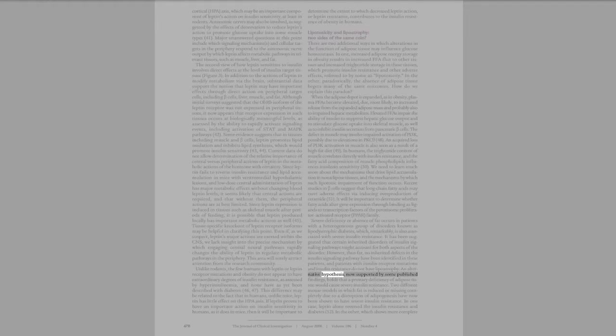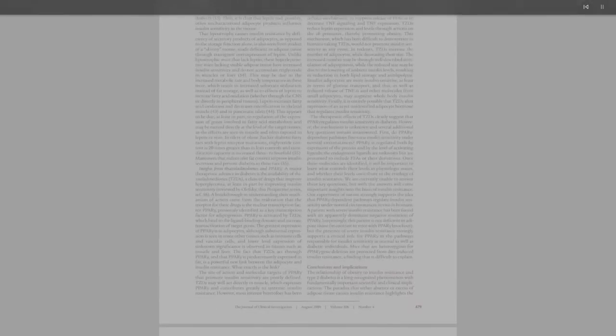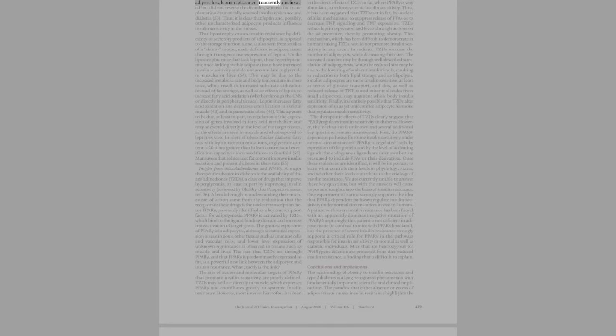An alternative hypothesis, now supported by some published findings, holds that a primary deficiency of adipose tissue would cause severe insulin resistance. Two different mouse models in which fat is reduced or missing completely due to a disruption of adipogenesis have now been shown to have severe insulin resistance. In one case, leptin alone reversed the insulin resistance and diabetes, 52. In the other, which shows more complete adipose loss, leptin replacement transiently ameliorated but did not reverse the disorder, whereas fat transplantation dramatically reversed insulin resistance and diabetes, 53.